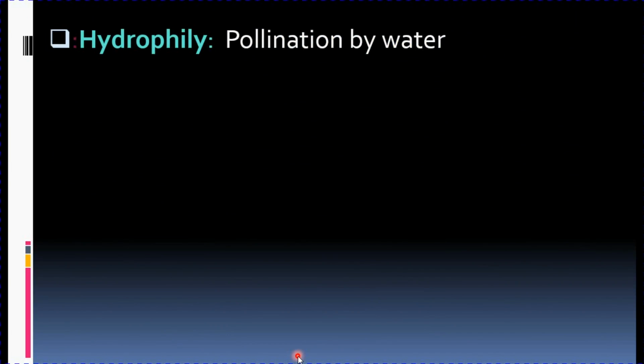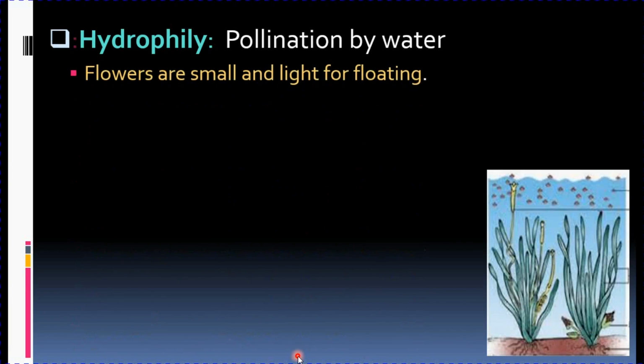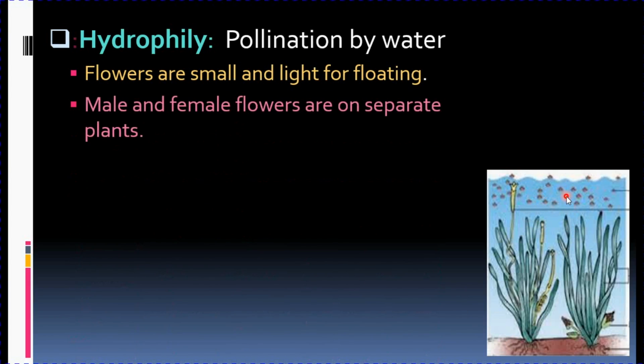Next type is hydrophily. This is the last type of agent where pollination takes place by water. Now in hydrophily you will see the flowers are very small and light for floating, as you can see in this picture. The flowers are floating. Male and female flowers are borne on separate plants.